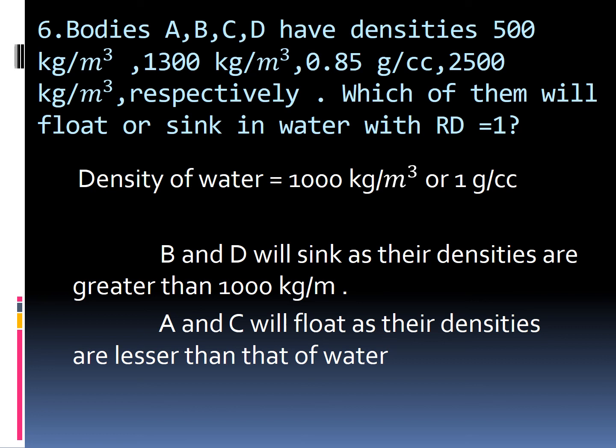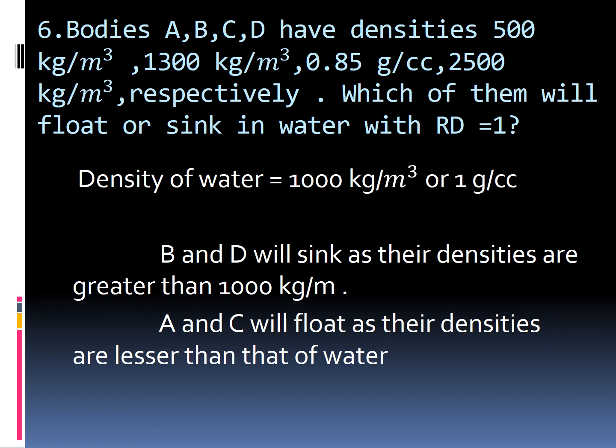Simply, if the density is more than 1000 kilogram per meter cube or 1 gram per cc, that object will sink in water.